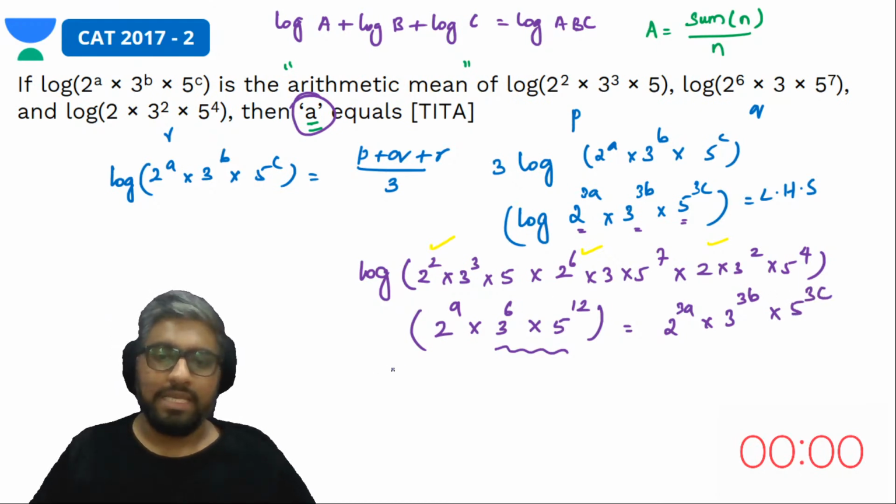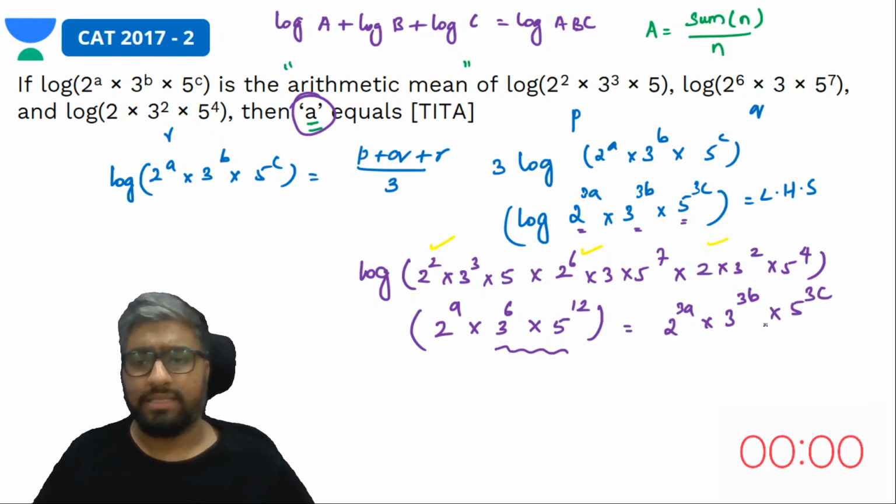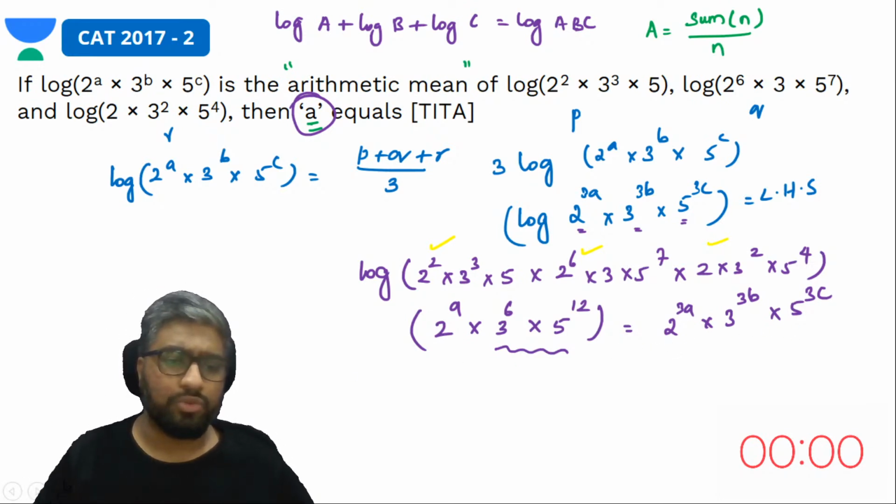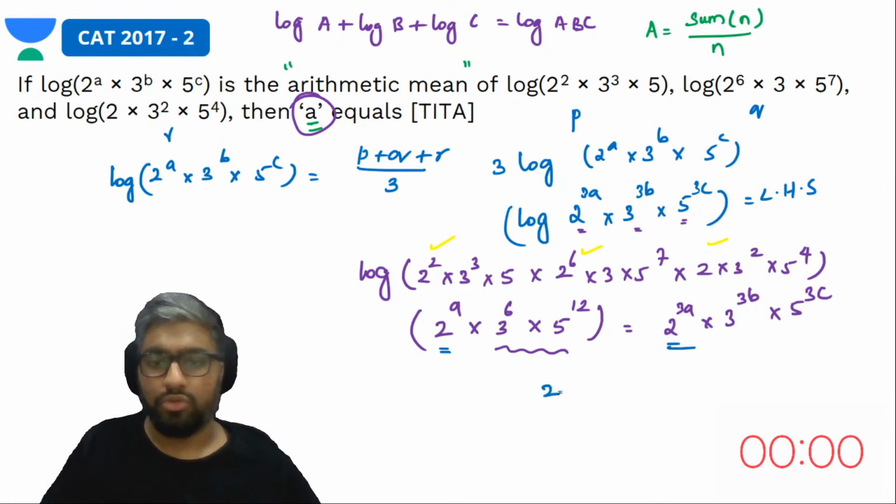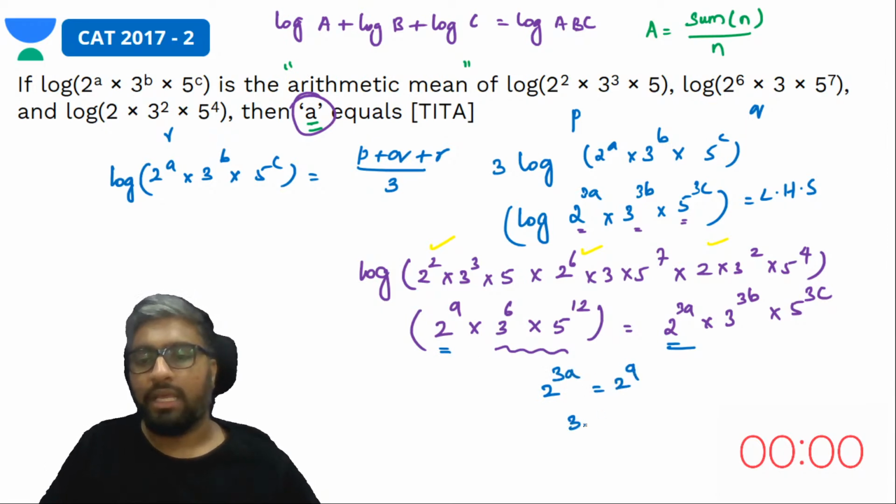Since the bases are equal, you can equate the individual exponents. 2 power 3a is equal to 2 power 9. That means 3a is equal to 9, so a is equal to 3.